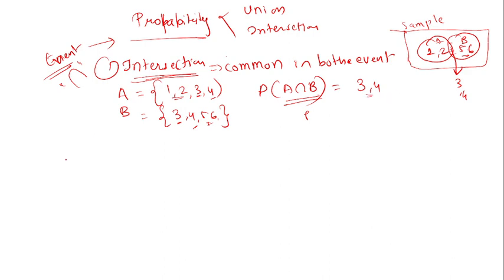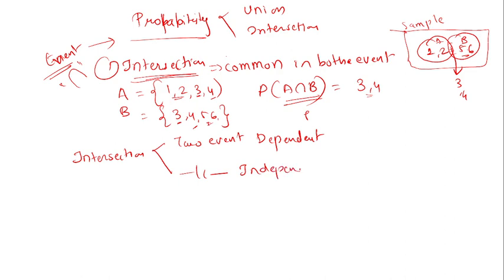The intersection of events depends on the two events. These two events may be dependent or may be independent.